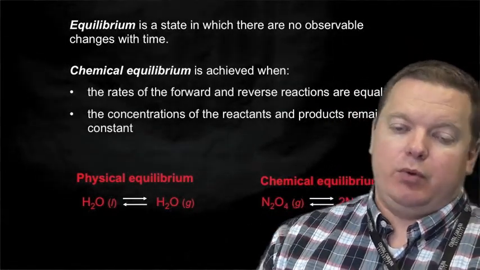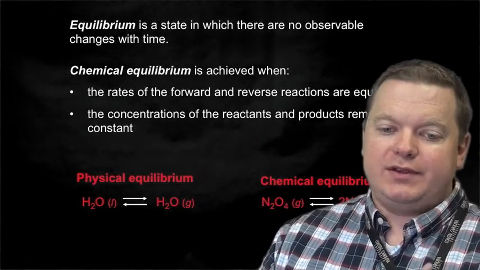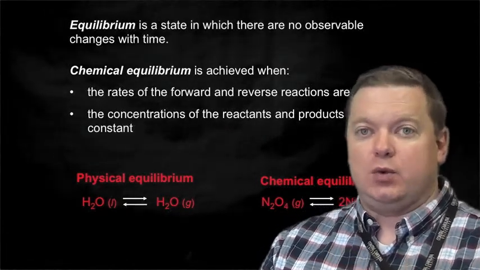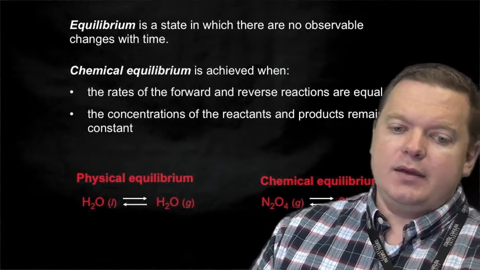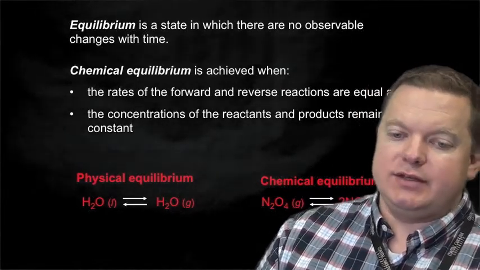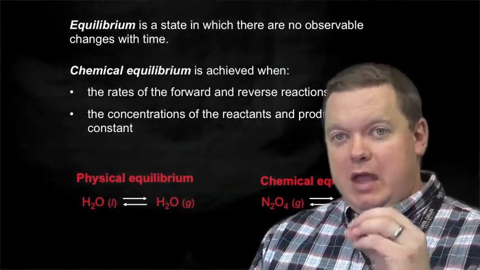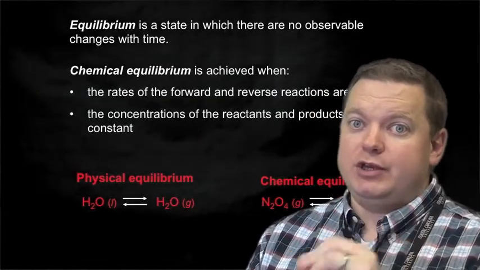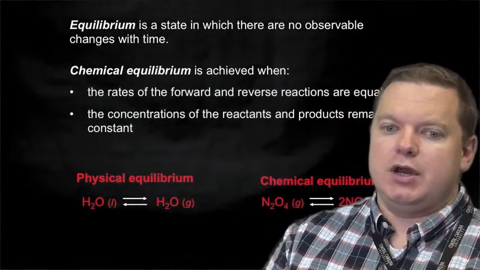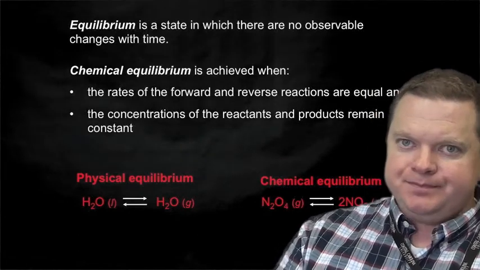The chemical equilibrium is achieved when the rates of the forward and reverse reactions are equal, and the concentrations of the reactants and products remain the same. The individual molecules may be changing, but the overall concentration remains constant.